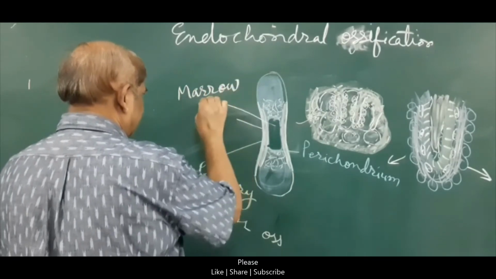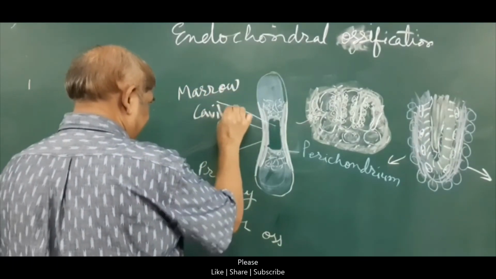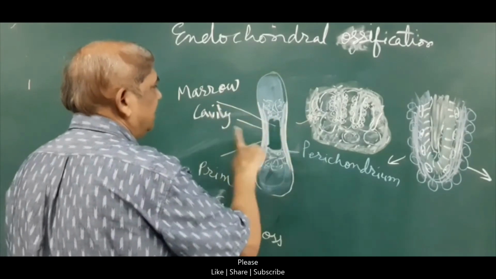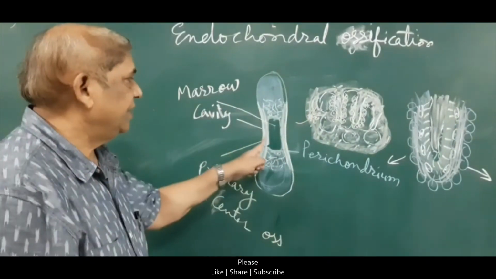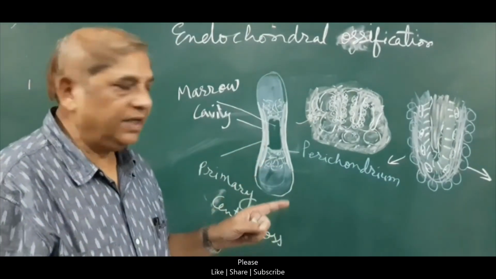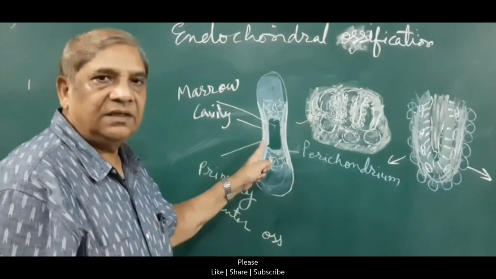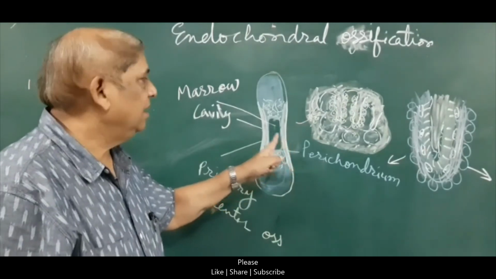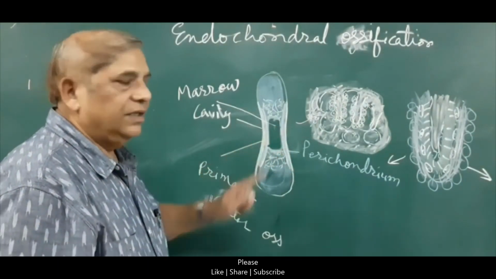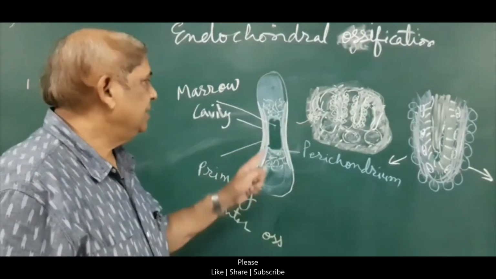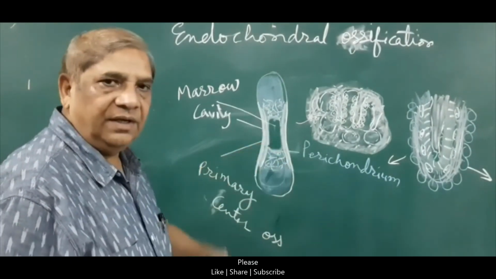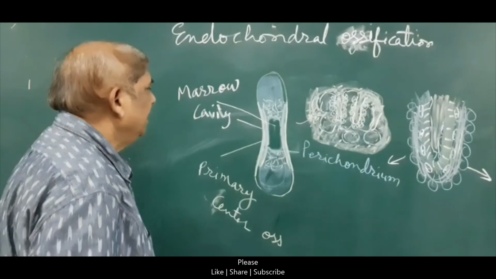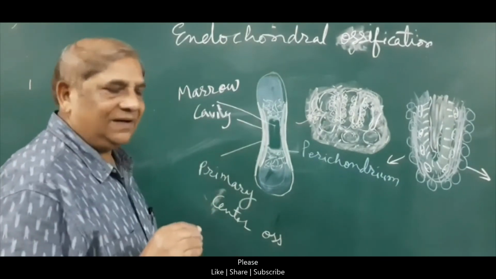This marrow cavity is now surrounded by this compact bone, the periosteal collar, the compact bone formed from the perichondrium. So now it is the marrow cavity surrounded by the compact bone of the shaft of this model.